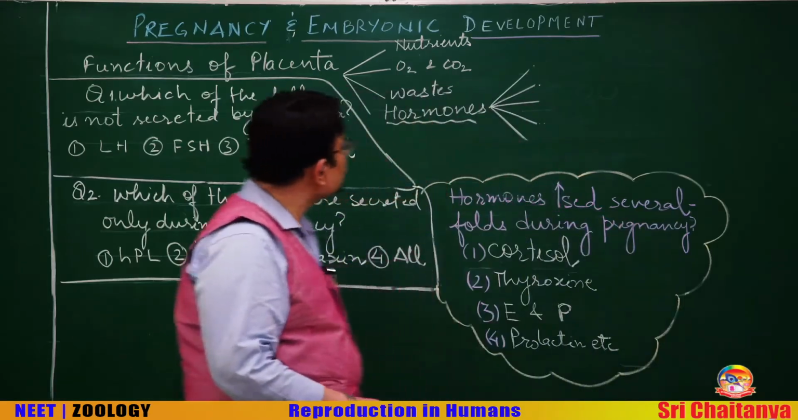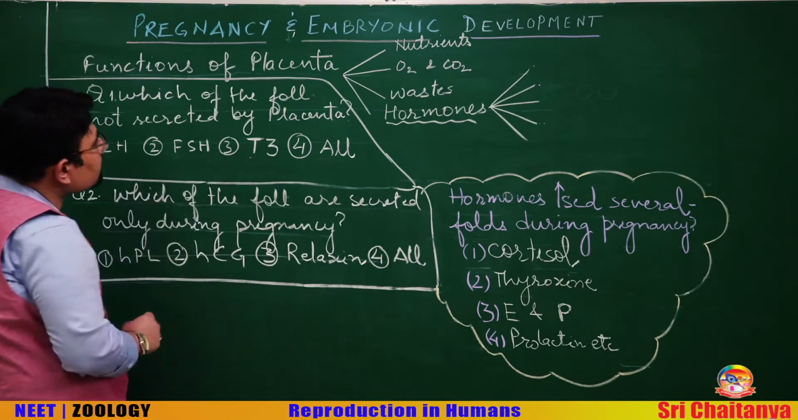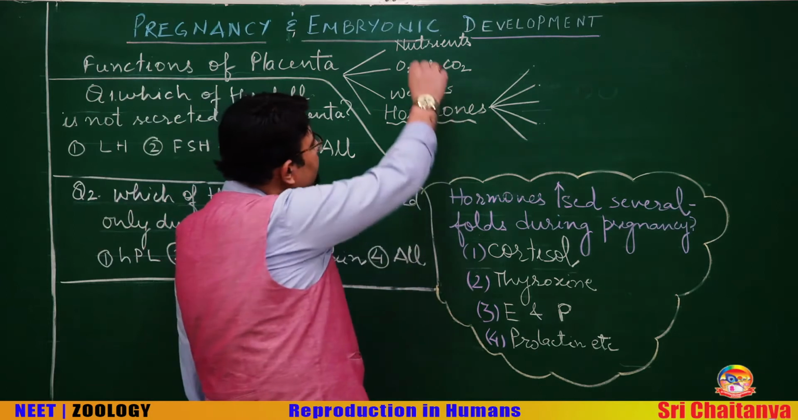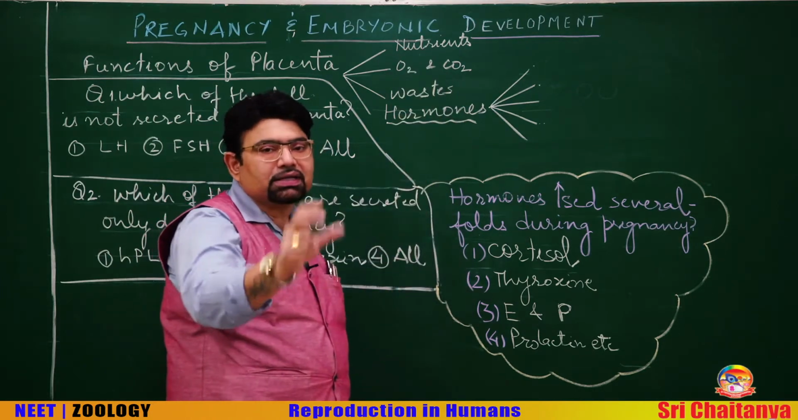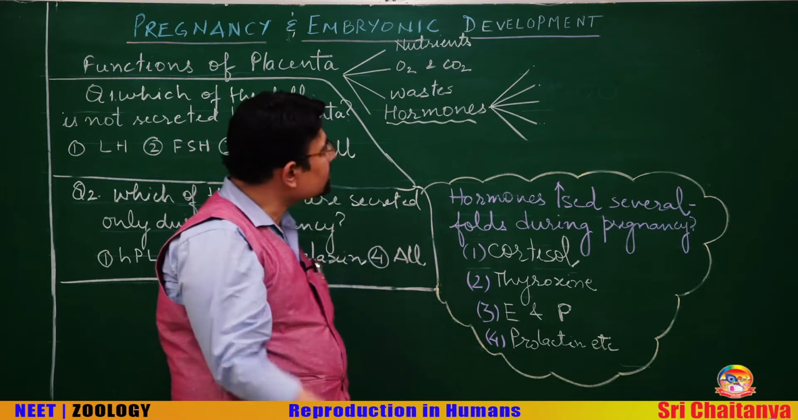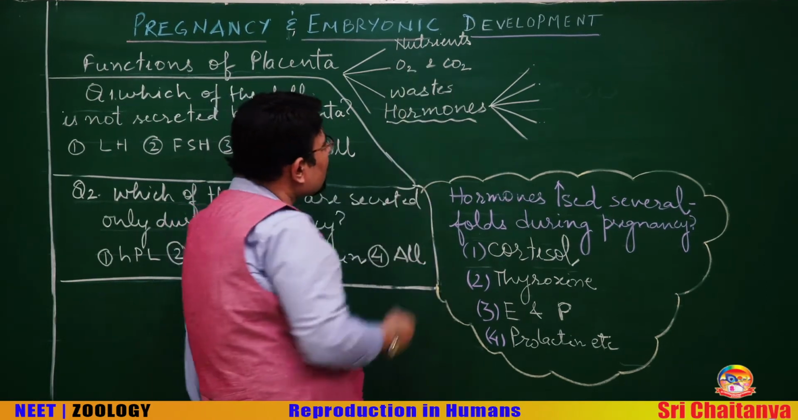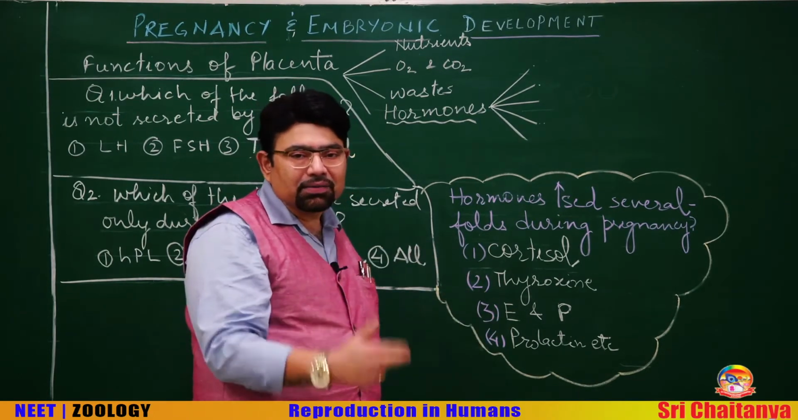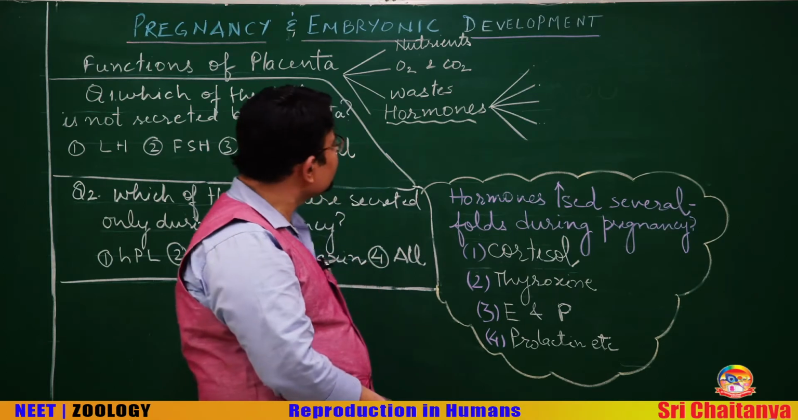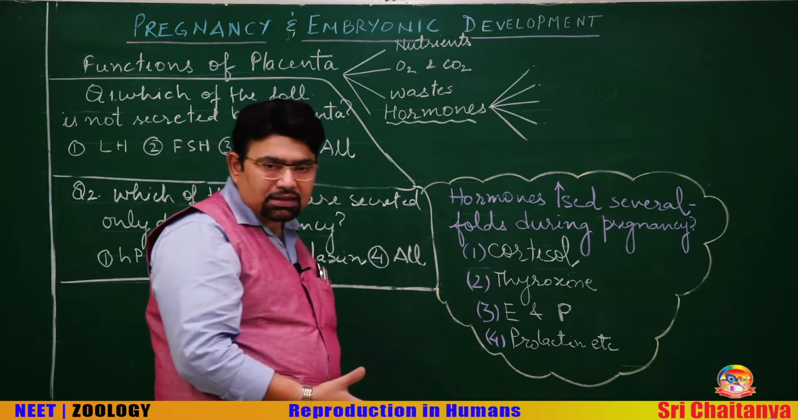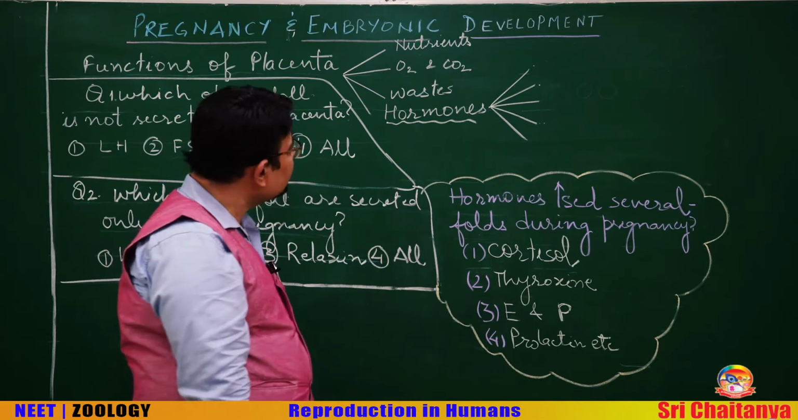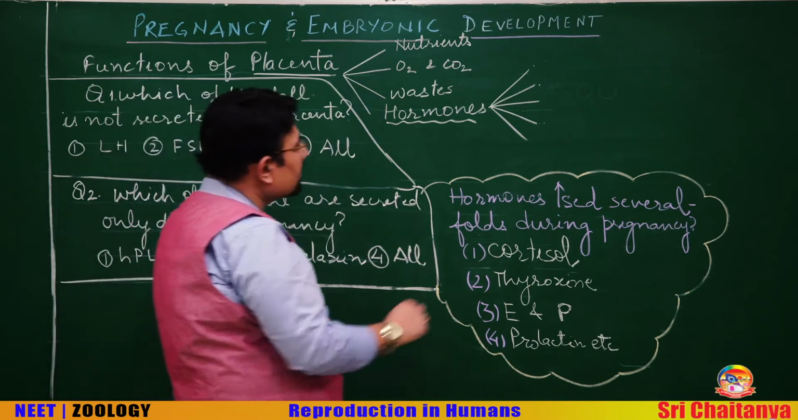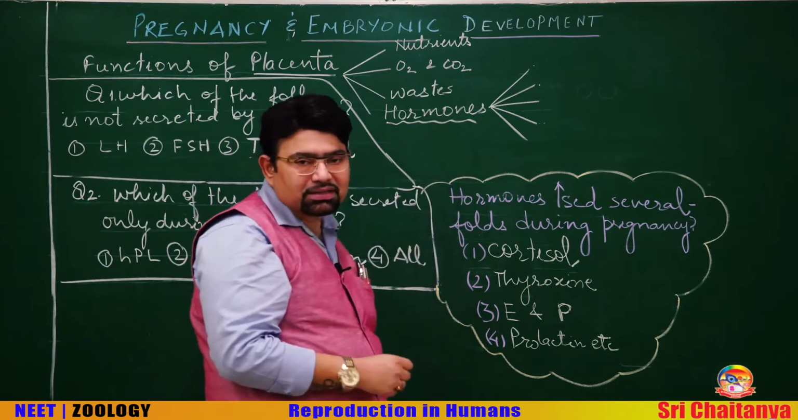Continue with the placenta, functions of the placenta. The function of the placenta is to exchange nutrients from the maternal blood to the fetal blood. Oxygen and carbon dioxide are also exchanged: oxygen is taken from the maternal blood and carbon dioxide is given to the maternal blood. Other nitrogenous wastes are disposed of in the maternal blood, and it is also a temporary endocrine structure. There are some hormones produced by the placenta.